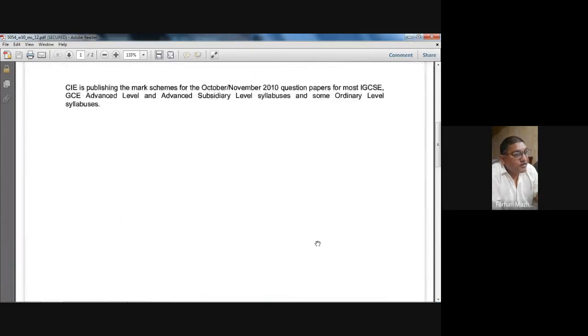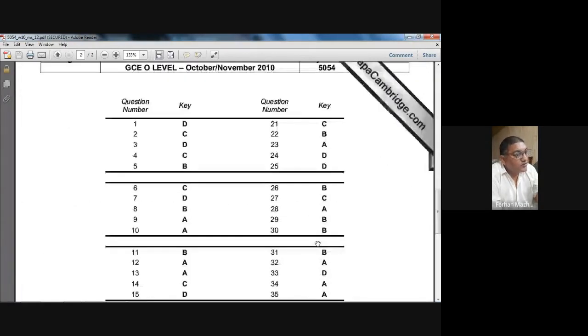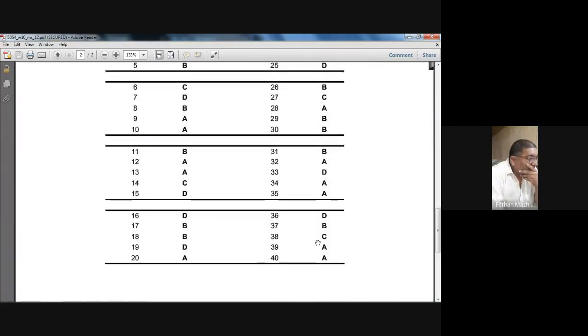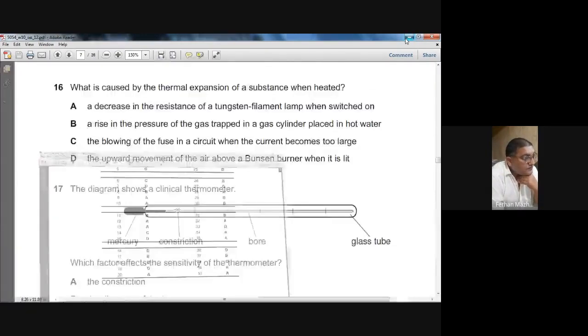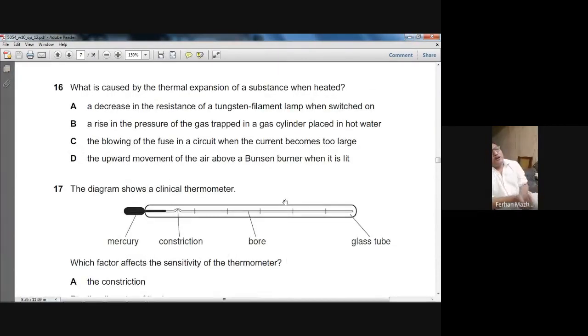Paper 1-2, question number 16, October 2010. The answer is D. Question 16: D, the upward movement of the air above a Bunsen burner when it is lit. So the choice is D.